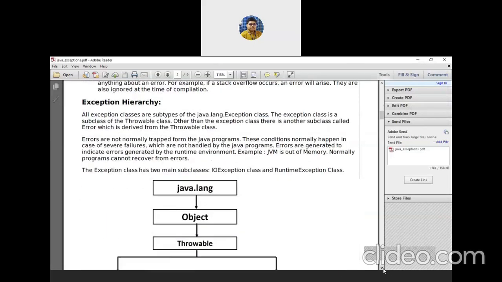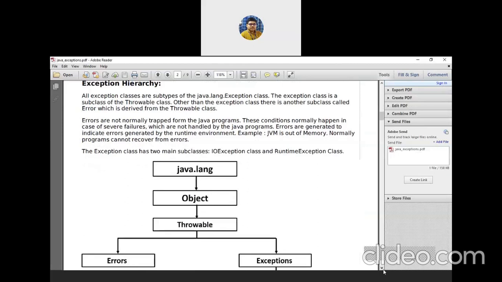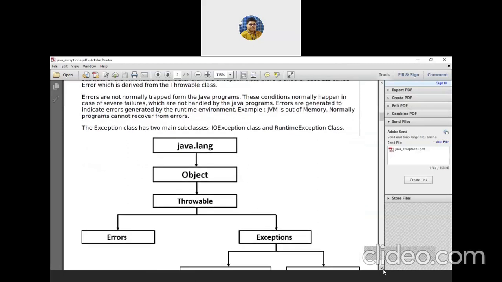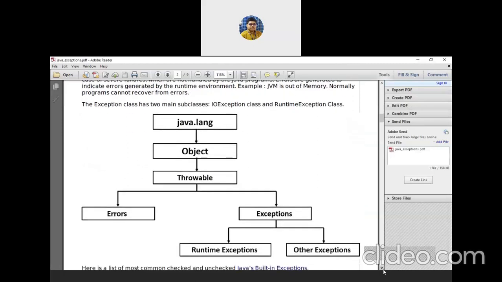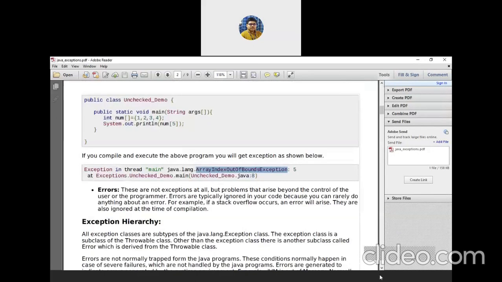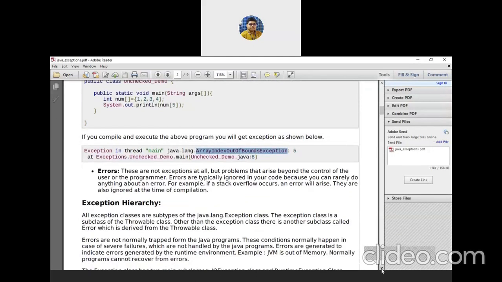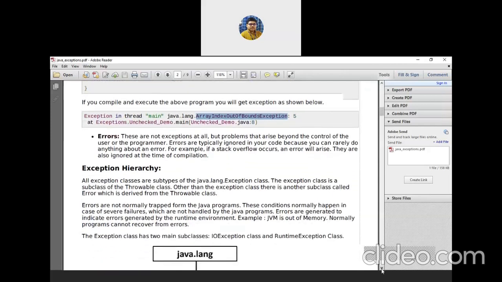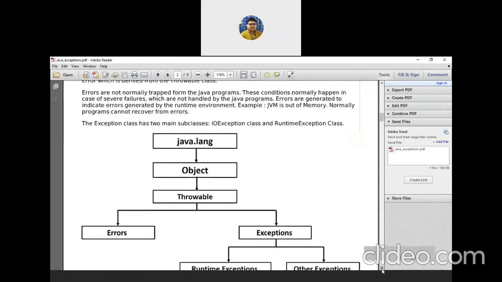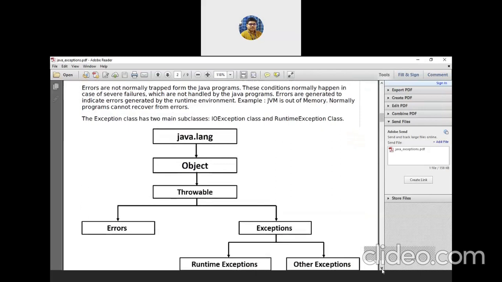Fine. Before going further, this is the hierarchy. You must know which class comes from where. Initially it is java.lang, that is the package.